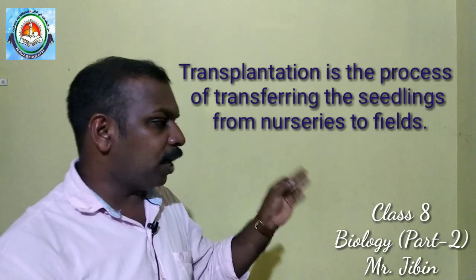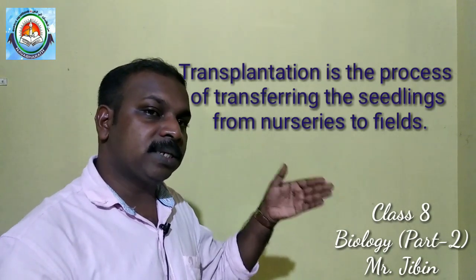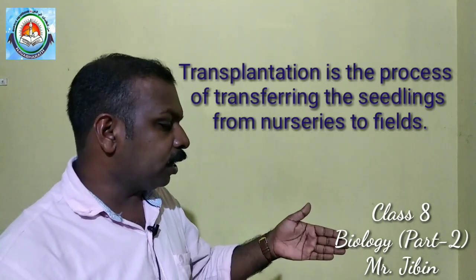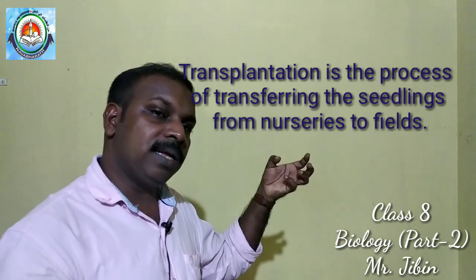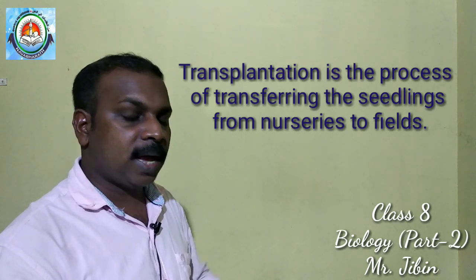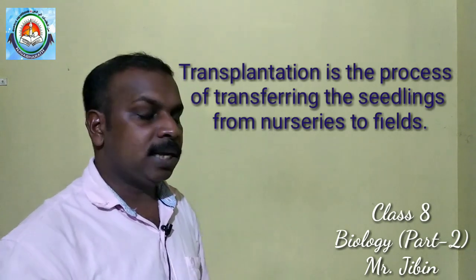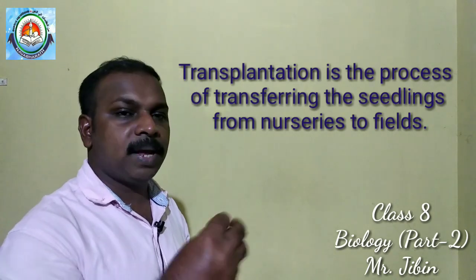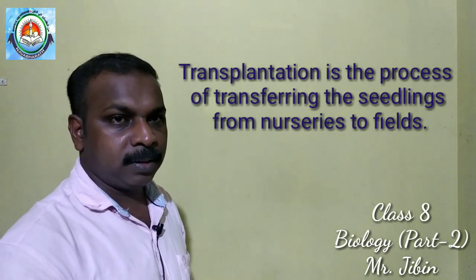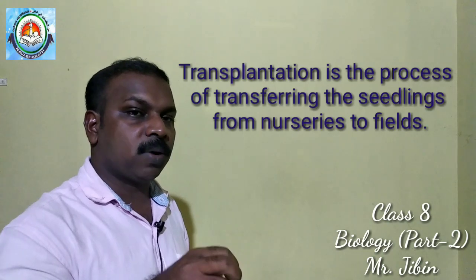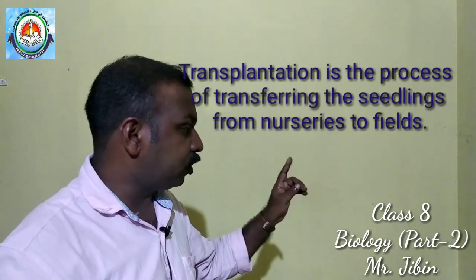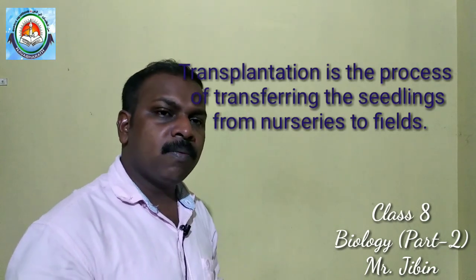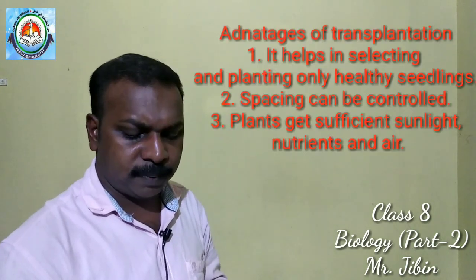Nurseries are places where seeds are grown into seedlings. These seedlings are collected from the nurseries and placed in the field. This process is known as transplantation. Right?